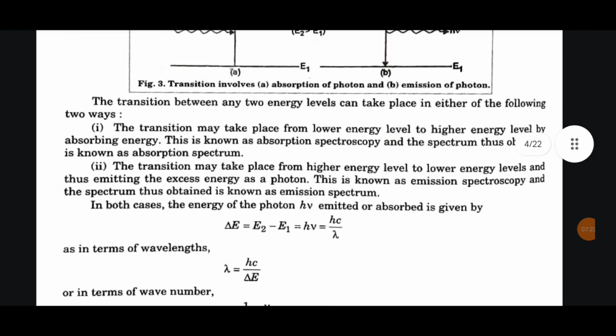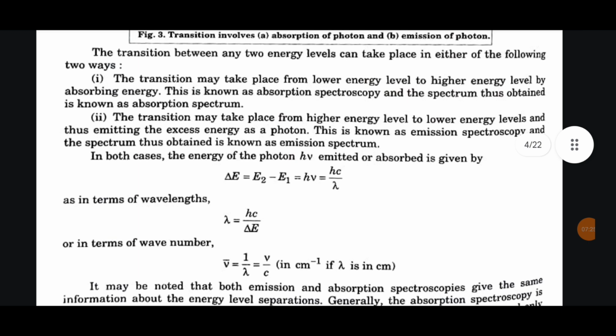The transition between any two energy levels can take place in either of the following two ways. First, the transition may take place from lower energy level to higher energy level by absorbing energy. This is known as absorption spectroscopy, and the spectrum thus obtained is known as absorption spectrum. Second, the transition may take place from higher energy level to lower energy level, thus emitting the excess energy as a photon. This is known as emission spectroscopy, and the spectrum thus obtained is known as emission spectrum.